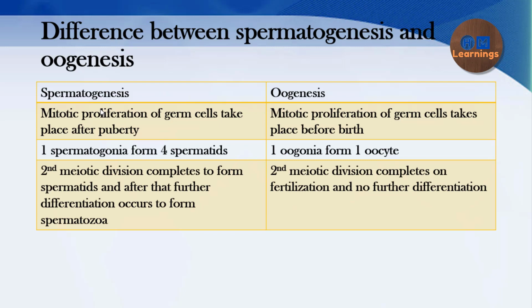But in oogenesis, what happens? The second division is just completed on fertilization. Okay, it completes on the fertilization, and thereby there is no further differentiation. So these are the 3 most important differences between spermatogenesis and oogenesis. This could be asked to you in the Viva, and these are the most known things.